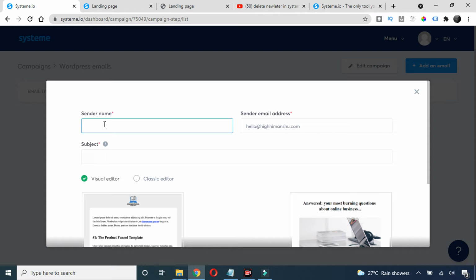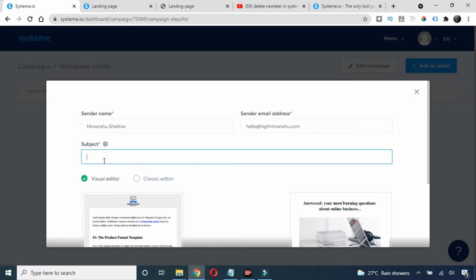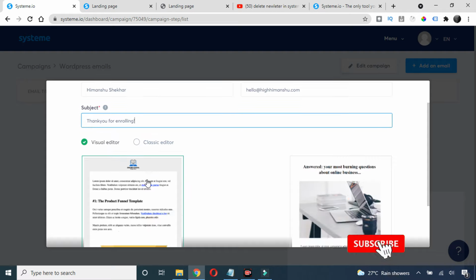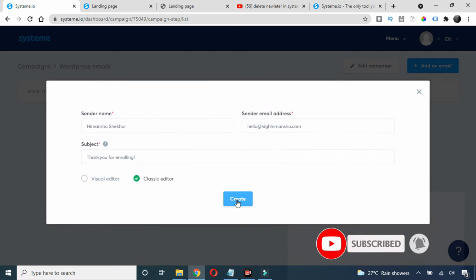and the sender's name will be your name, the person who is sending the email. So I'll put my name, and here try to keep your business email. Don't try to put a Gmail or Yahoo email because their inbox rate is very low. So try to keep your professional email. I assume you guys have your site and your email, and if you don't, you can buy a business email from GoDaddy or any other hosting providers. And now just write the subject, and then choose this classic editor and click on this create.